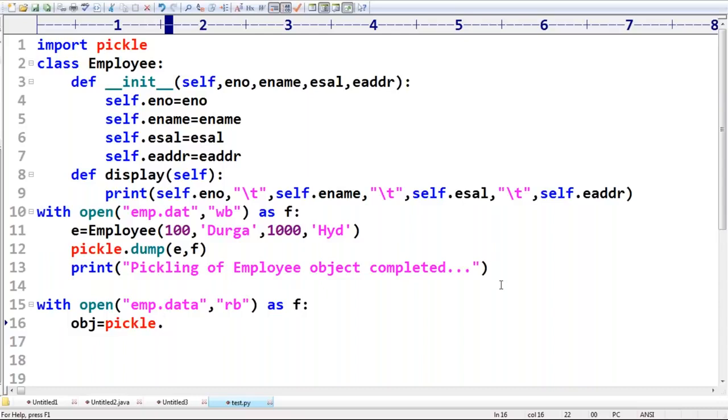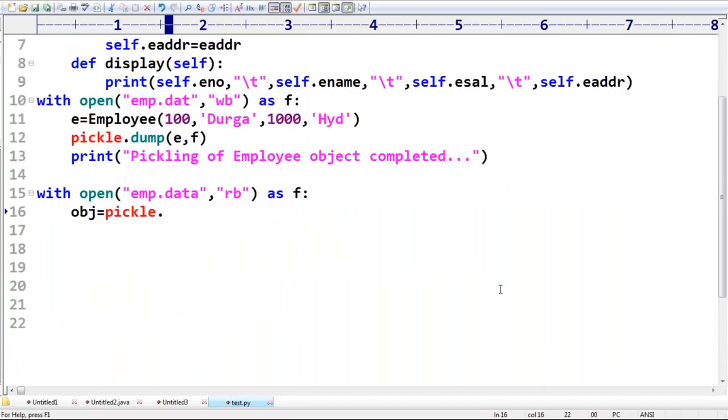To read, to perform unpickling, which function do we require to call? load. Are you getting it? Sir, pickle.load(f). Just pass the file name, that is enough. Because in that file, how many objects are there? Only one object. Directly, that object is going to come from the file and will be saved with this reference variable.